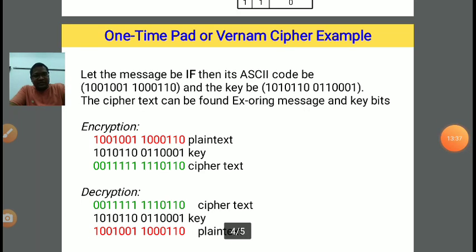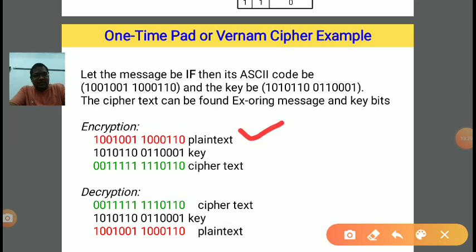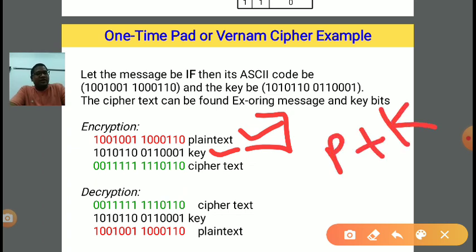This is our plain text in the form of binary. The key is a random sequence of zeros and ones with length equal to the message length, in binary form, right? Now the ciphertext. How to generate the ciphertext? Apply XOR of the plain text with the key. XOR says if both inputs are 0, then output will be 0.